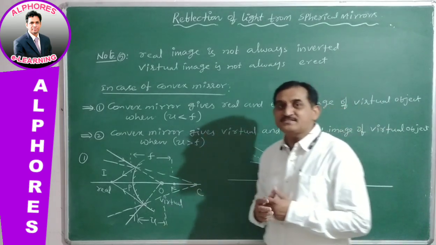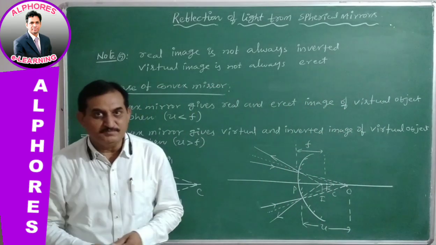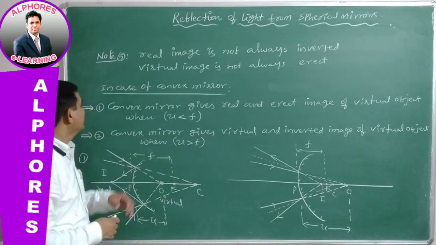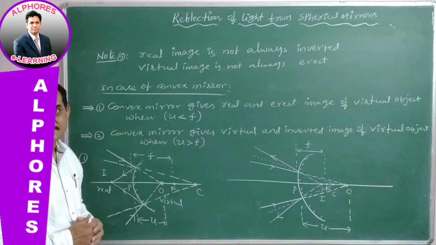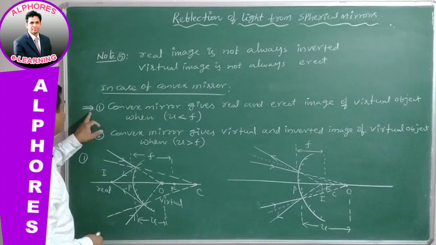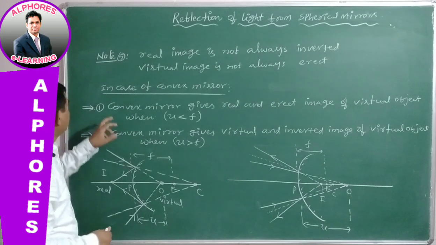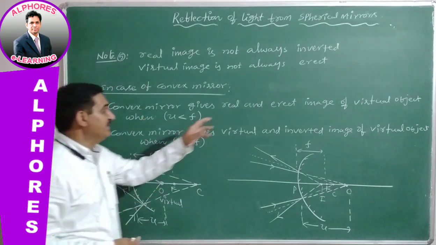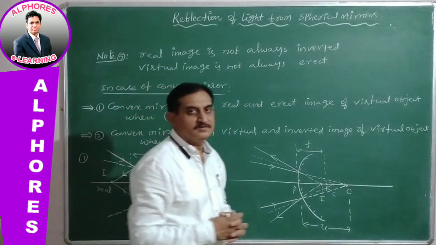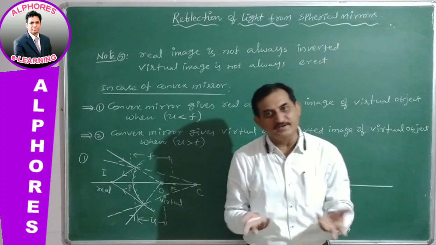And these 2 points can be understood by taking a suitable example, the convex mirror. In the case of a convex mirror, point number 1, a convex mirror gives a real and erect image. Generally a real image of a real object is inverted.